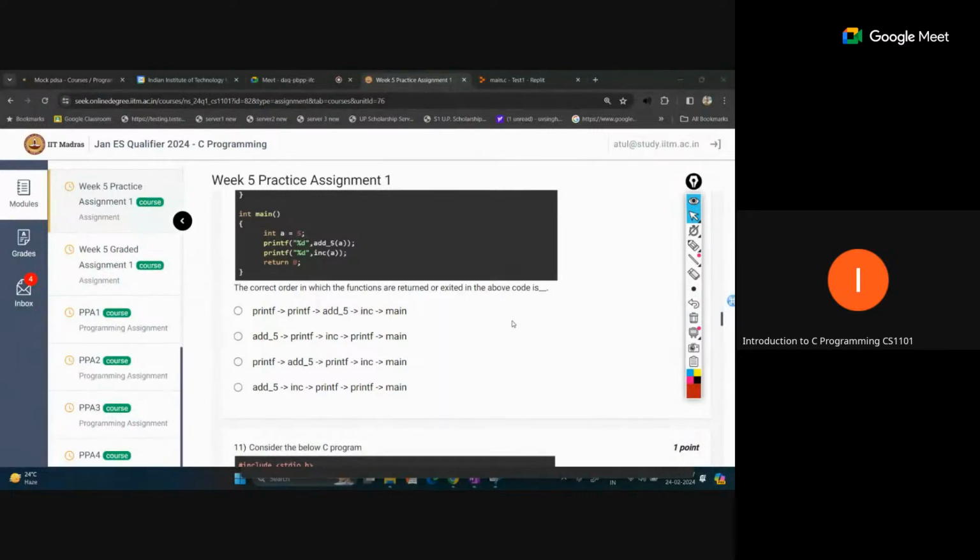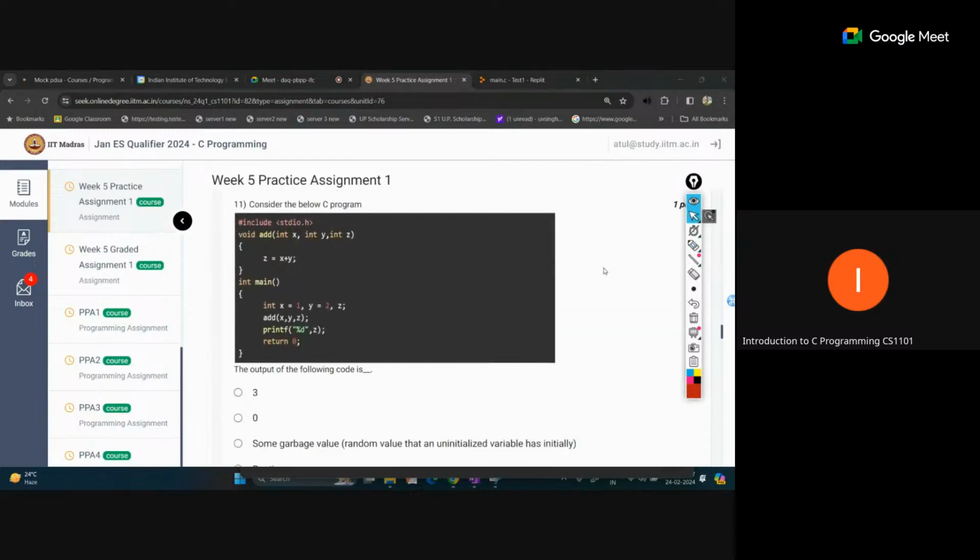Okay, so which function is actually returned first? We are getting the sequence for this. Our add function is returning first, then the print function, then the inc function, then the print function, then the main function. Okay, this is the last return statement. So option B is correct for the 11th question.